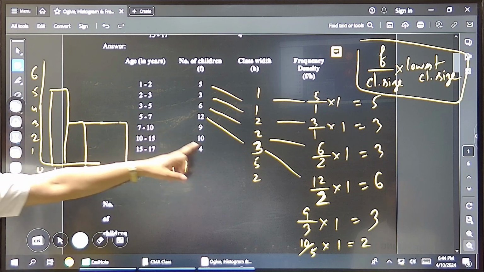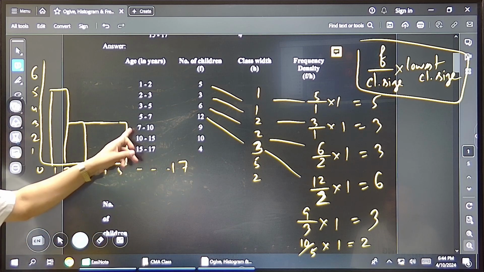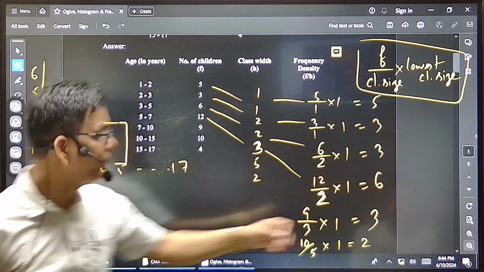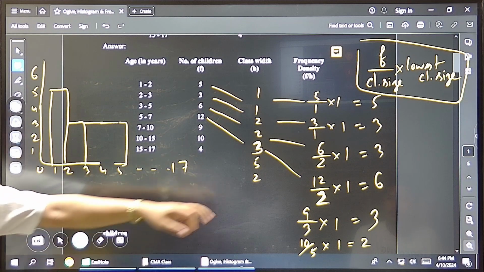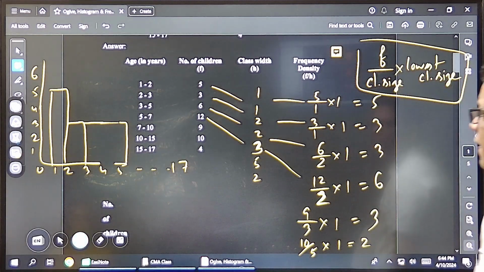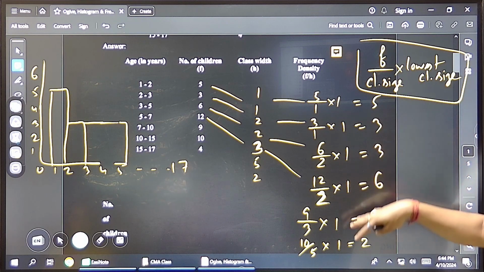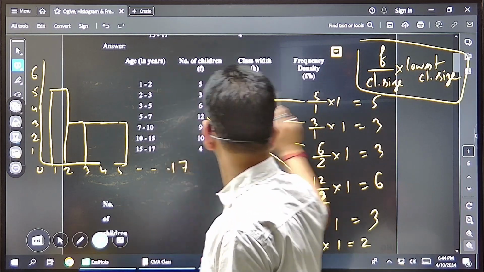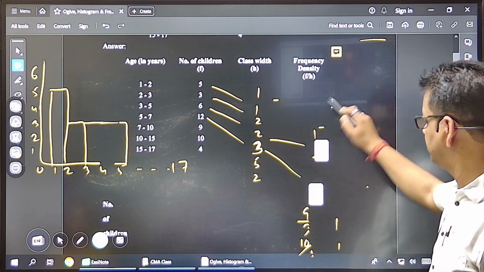And similarly rest. What is the next one? 5 to 7. In the middle, you don't have to draw this line. Then 7 to 10. 8, 9 not required. Which number? That number. Yes or no? 10 to 15. 11, 12, 13, 14 not required. Directly 10 to 15. Which number? Whatever is there. Is it okay? Understood? Right? So this is how, any question on this? Modification is required. As I told you, I will be sharing after completing this topic. So this is how the table is to be modified, and then the histogram is to be drawn.